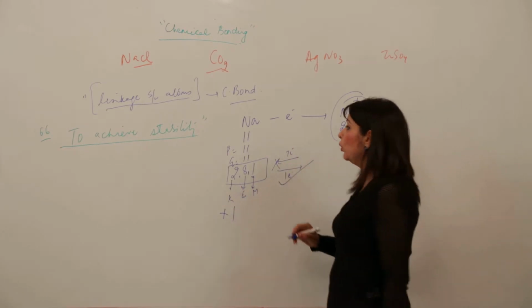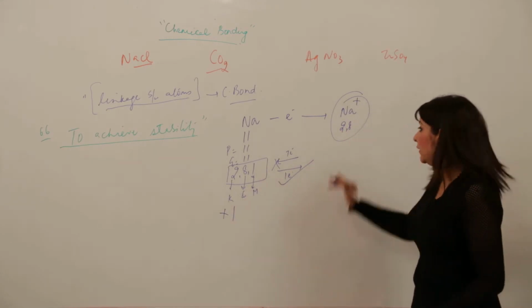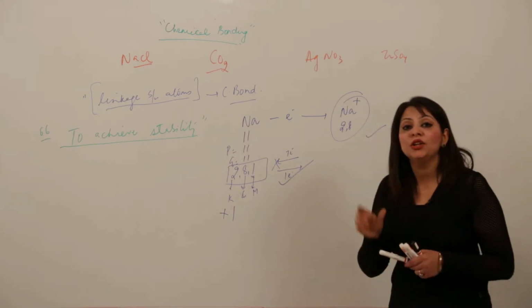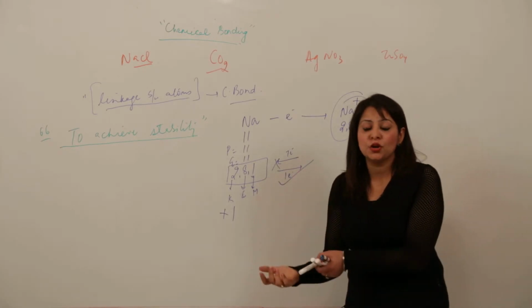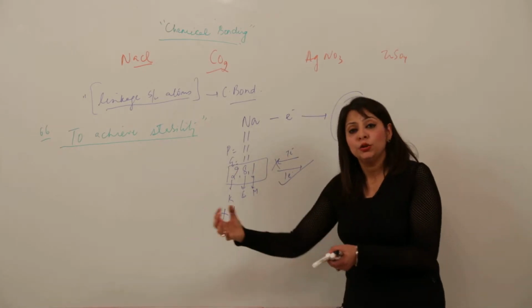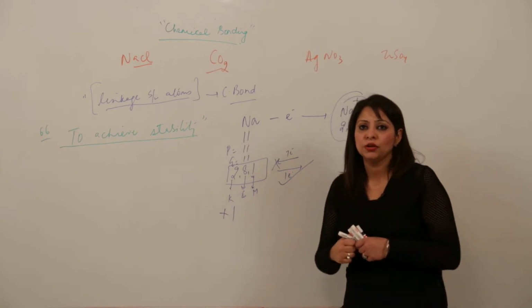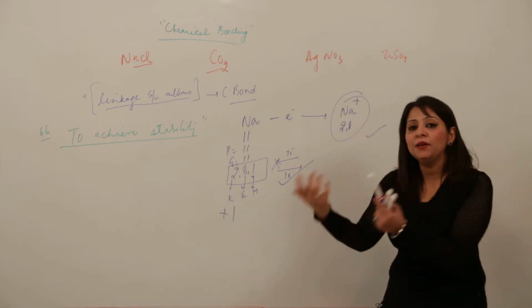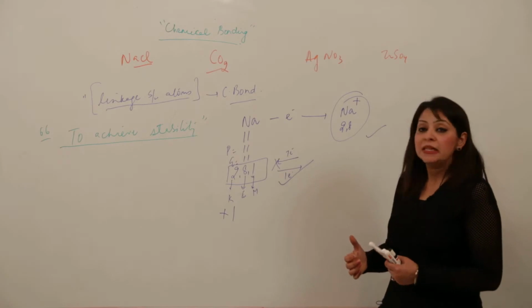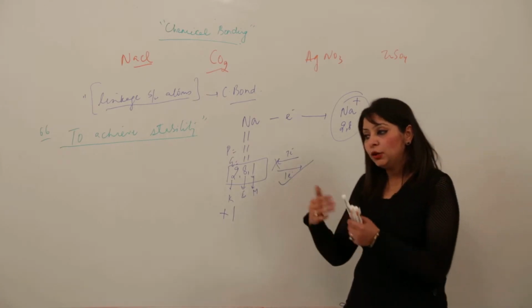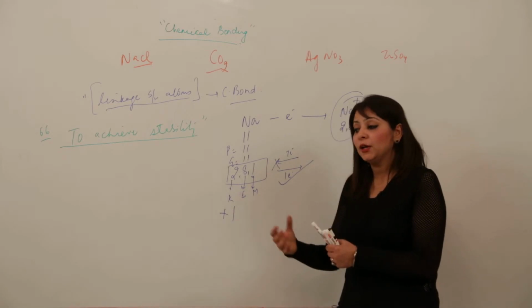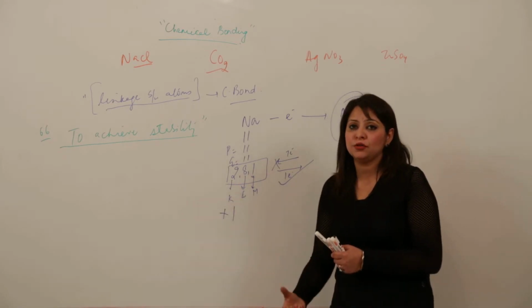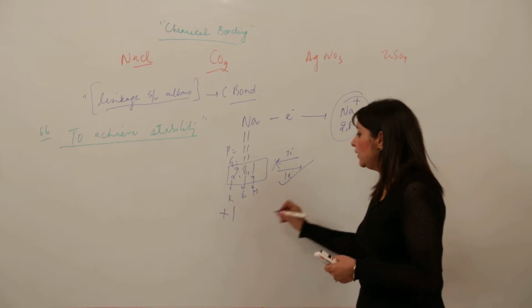But you should know, yes, you are right that it is stable, but the ion cannot exist as such in nature, because if it is losing an electron, somebody should be there to pick up that electron. So that is why it is combining with some other atom. The atom which attained stability by losing will combine with an atom which will accept that electron. So that is why it is combining with chlorine.